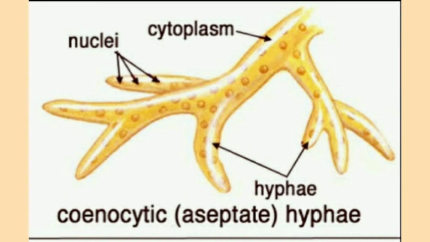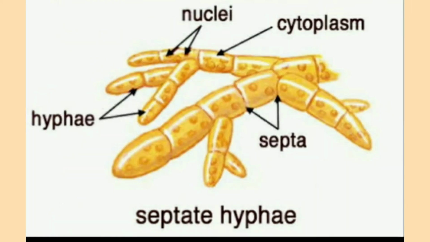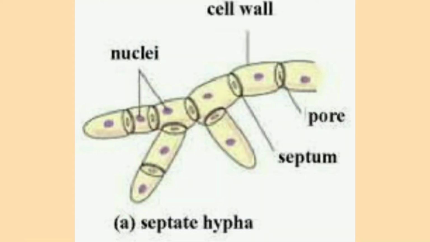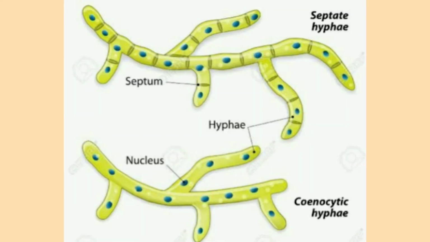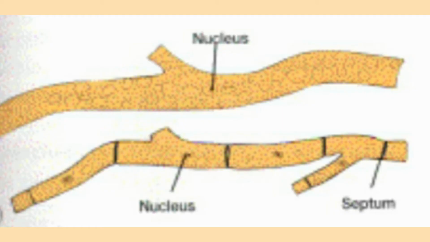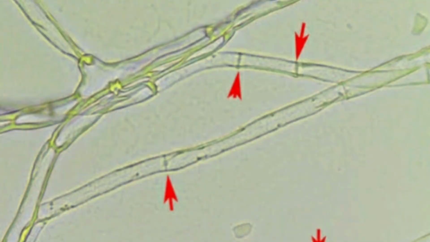Now come the septate hyphae. In this type, cross walls or septa are formed after the nuclear division. The cells may have only one or two or many nuclei. These have septal pores in their cross walls, which allow the movement of substances between adjacent cells.